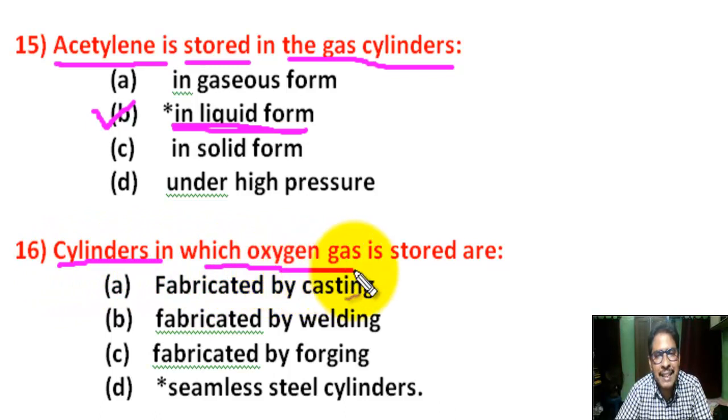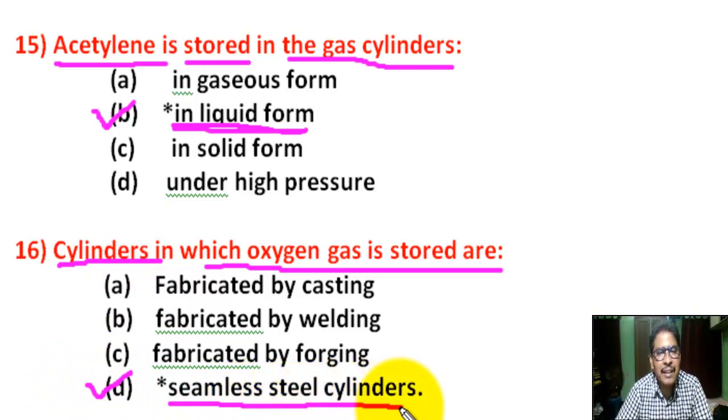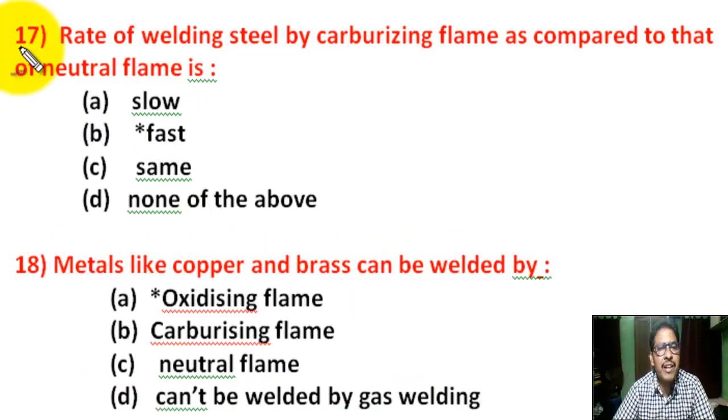Cylinders in which oxygen gas is stored are, there are 4 options. Correct answer is D. Seamless steel cylinder in which oxygen gas is stored.